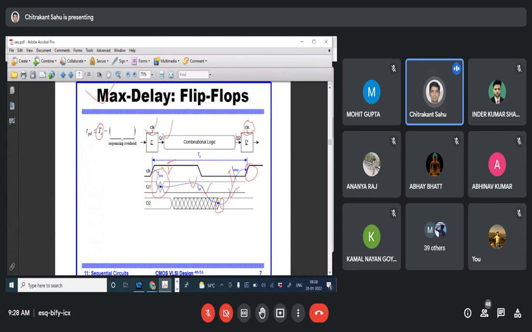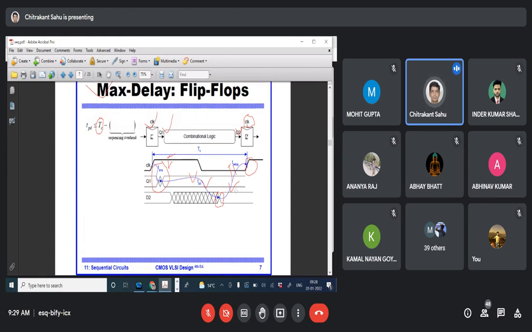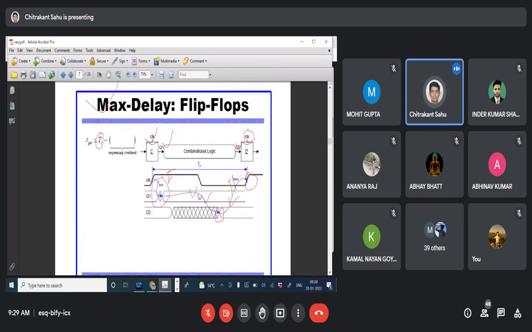For designing this combinational logic, and it can be used for the sequential logic as well, the maximum delay across the combinational logic, designed using the logical effort method, a particular method we use for optimizing the delay, should be equal to TC minus TPCQ minus T setup. That is the essential criterion for the flip-flop arrangement.